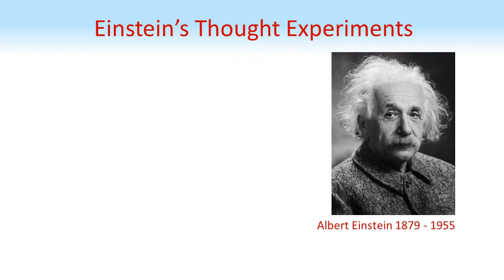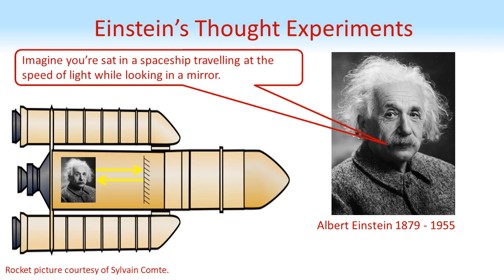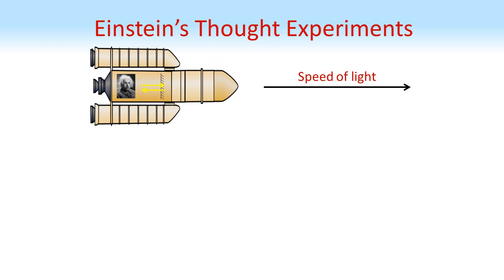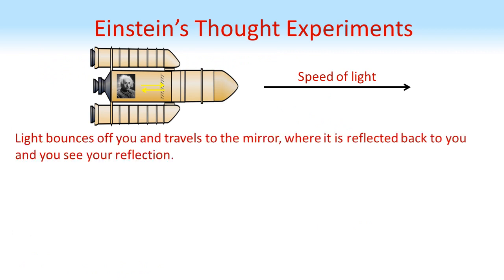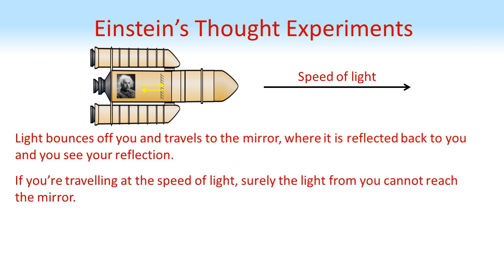At the beginning of the 20th century, a young German called Albert Einstein was thinking about the speed of light. He imagined he was sat in a spaceship travelling at the speed of light while looking in a mirror. Light bounces off you and travels to the mirror where it is reflected back to you, allowing you to see your reflection. Einstein wondered if the spaceship is travelling at the speed of light, hence the mirror is also travelling at the speed of light, surely the light from you can't actually reach the mirror.